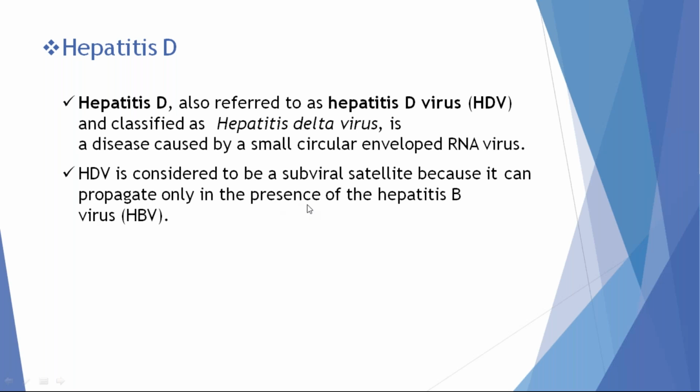Hepatitis D. Hepatitis D is a parasite virus. That means it infects only persons associated with hepatitis B virus, because the envelope of hepatitis D virus is very weak and it needs to mingle with hepatitis B virus. Without hepatitis B virus, hepatitis D virus can't survive. Isolated viral infection with hepatitis D is very rare. It only infects patients with hepatitis B. That's why it is called a subviral particle of hepatitis B virus.